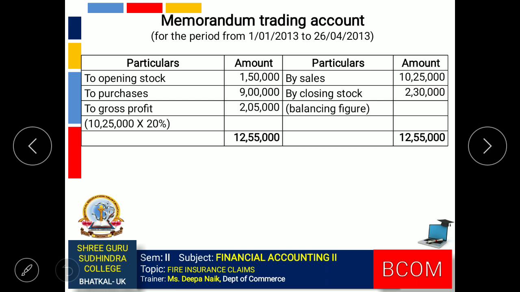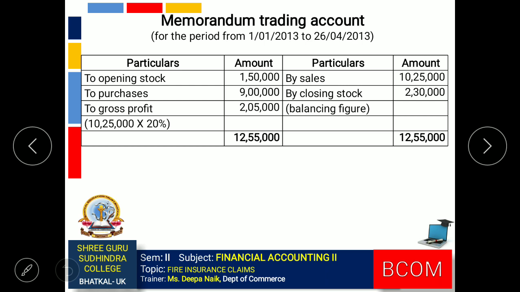Using this, we can now prepare the memorandum trading account. Opening stock, purchases, sales, all the information has been given in the question. Gross profit is 20% on sales. So 20% on 10,25,000 comes to 2,05,000. When we close this account, we get the value of stock on the date of fire, that is 2,30,000.